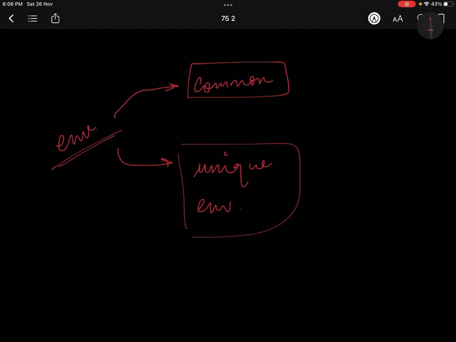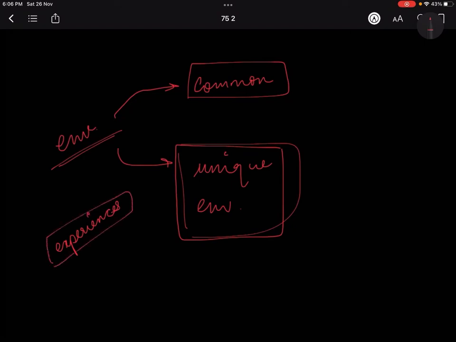Common environment is what I've already told you: parents, financial status, where you are living, the kind of parenting that you're getting, a common school, a common dancing class. This is all your common environment. But what is your unique environment? Unique environment is your personal experiences, your own attributes.